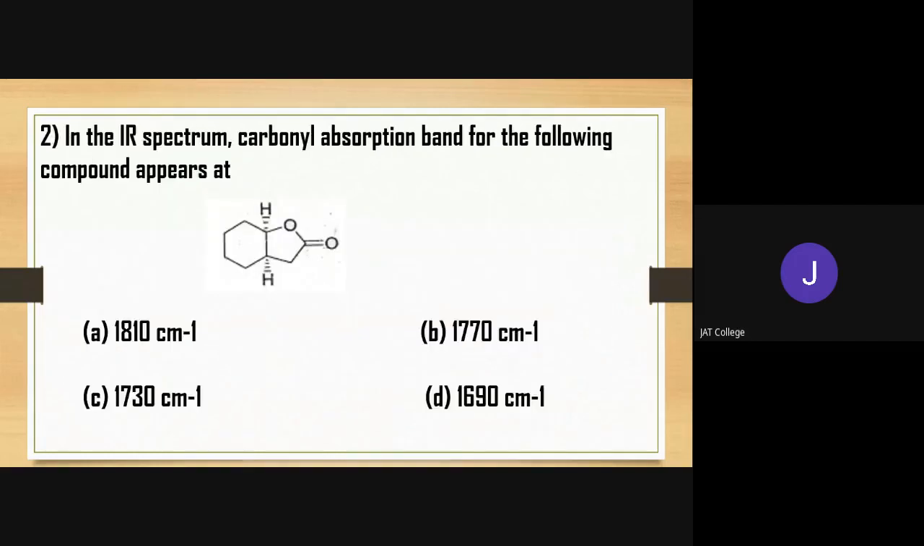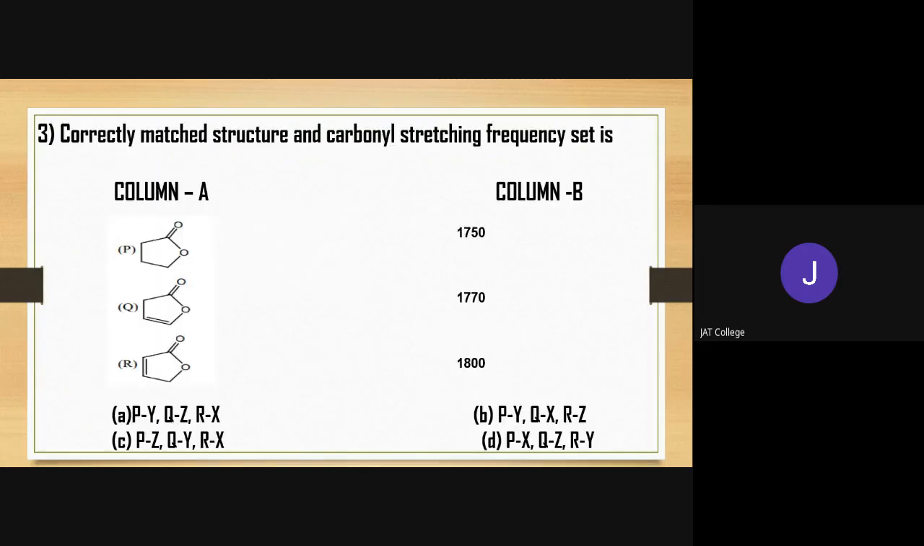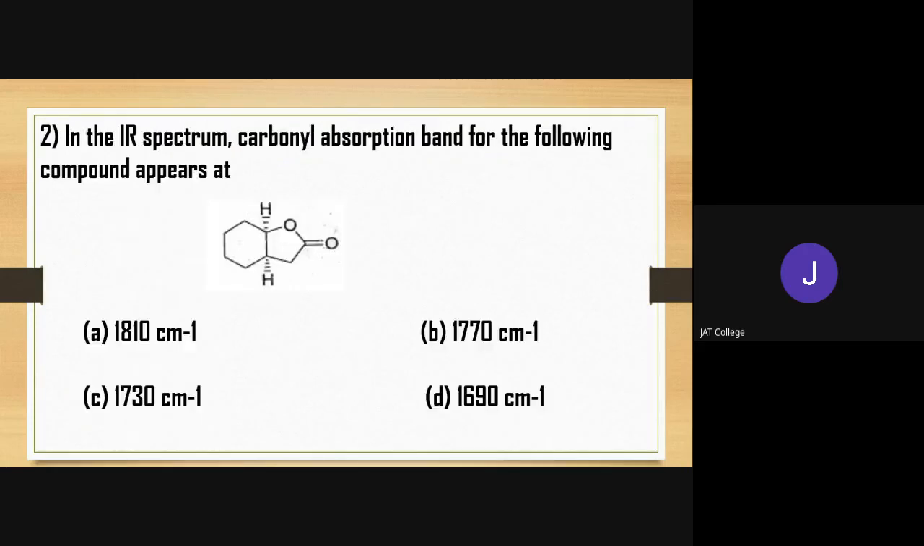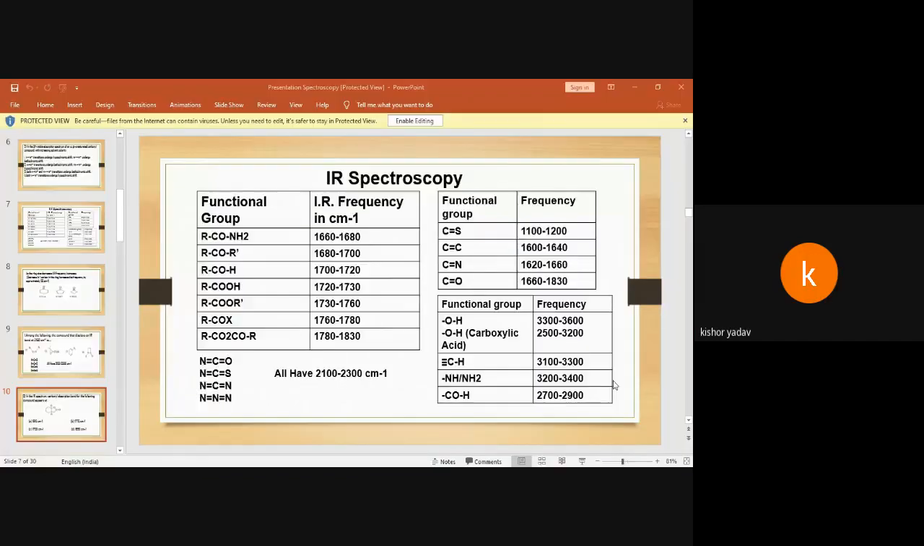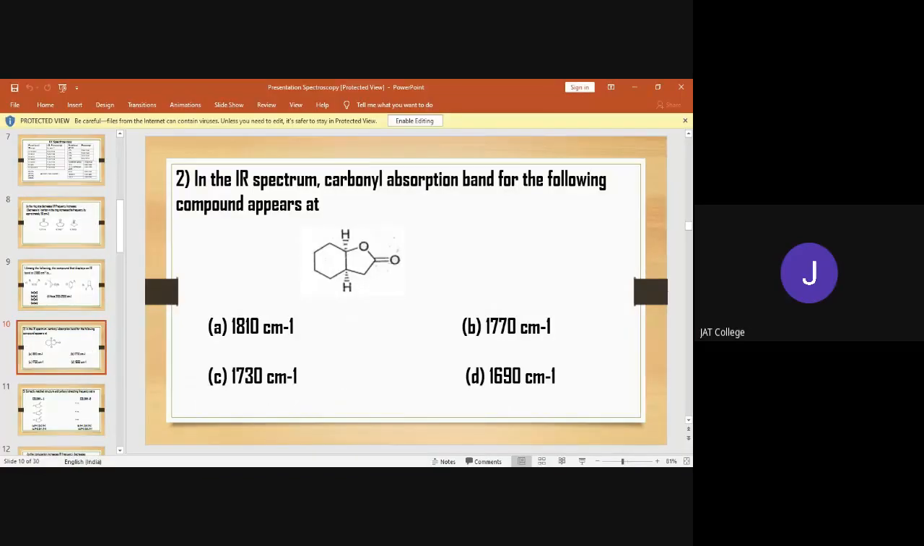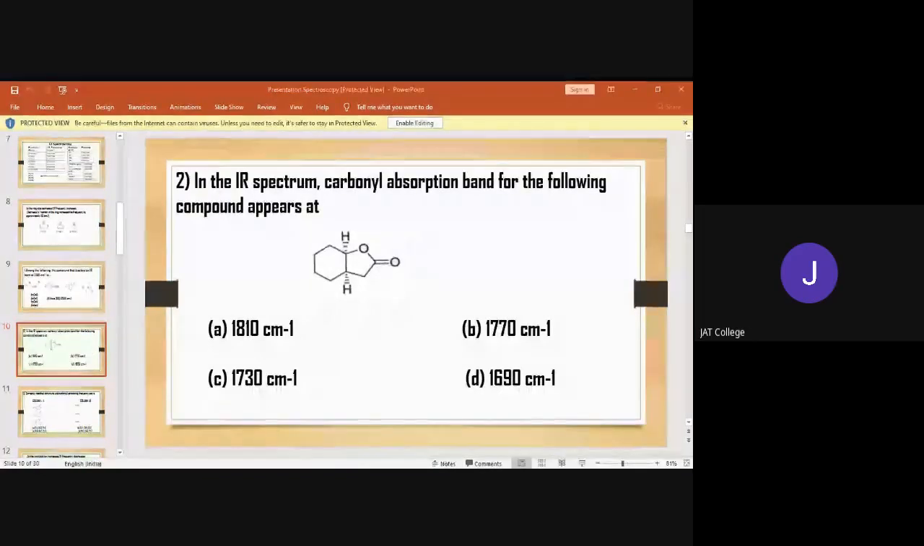Okay. Now, in the IR spectrum, carbonyl absorption band for the following compound appears at. Look at here. The screen is visible now. Whether the screen is visible or not. Okay. Is it visible, right? So look at here.